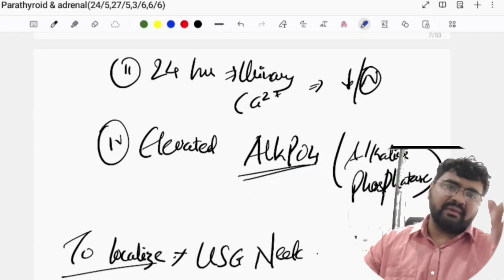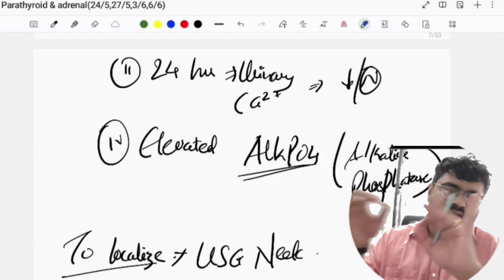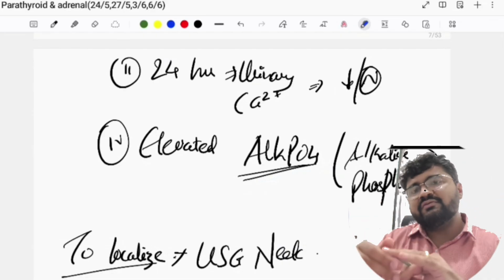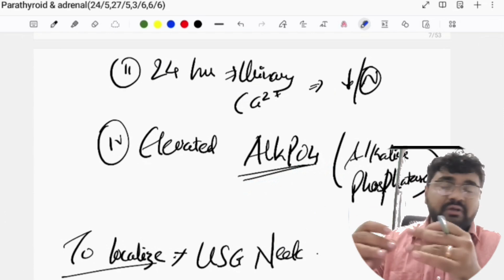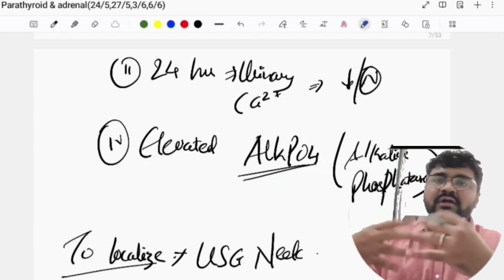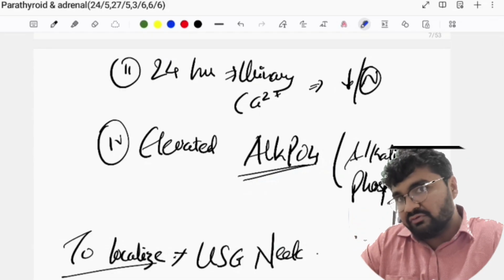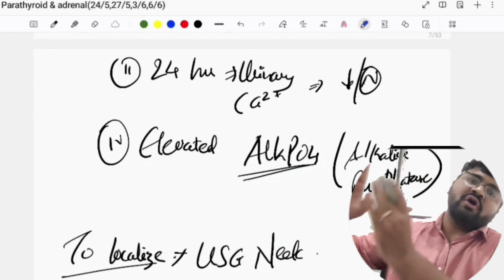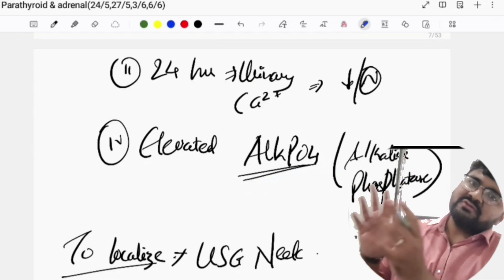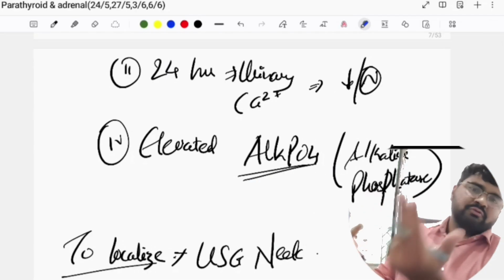Then, this was the biochemical investigations. As we know, we always divide the investigations into 3 parts. The first is investigation to confirm the diagnosis. Second is investigation to stage the disease or grade the disease. And the third is investigation to treat the disease. Whenever you're dealing with investigation to confirm the diagnosis, you will always go from non-invasive to invasive. And in non-invasive you have 2 things, either radiology or biochemical. Okay, apart from that you have nothing else.